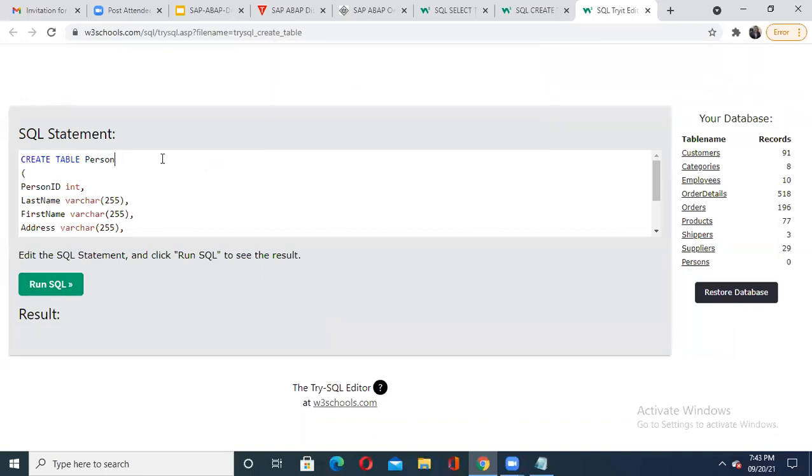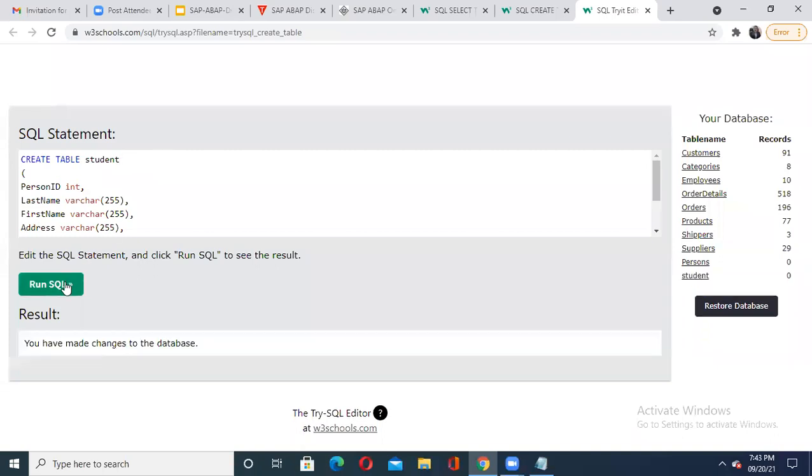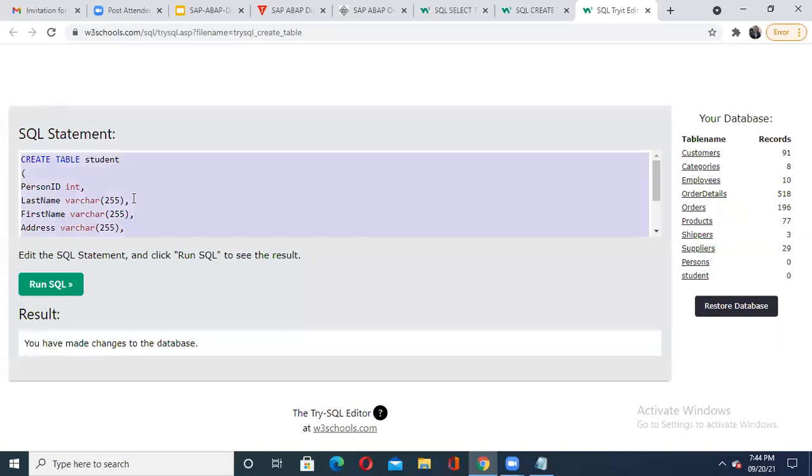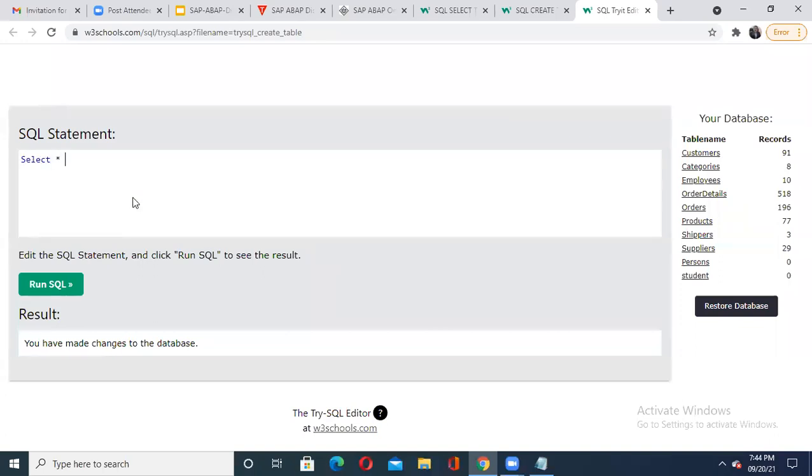What I'll do, I'll say here student. Let us just change the name of the table. See that again. When you created the student table now, you may be able to see here, at the end of this, one table is created with the name student, inside this database. But right now there is no value, only the table is created. So it is just showing 0. And what I will do, instead of this statement, now I will execute the statement: select star, that is all, from which table? Student. I want to see what data is there. Then semicolon, the end is semicolon. Then it is saying no result, meaning there is no data available right now in that table.